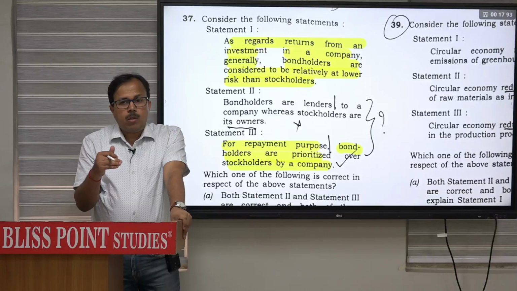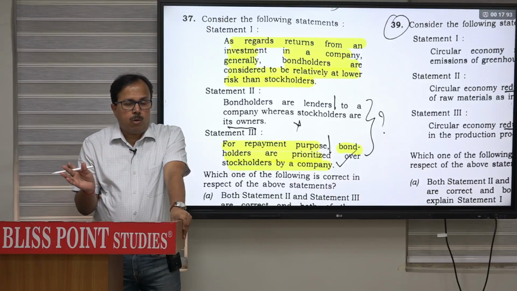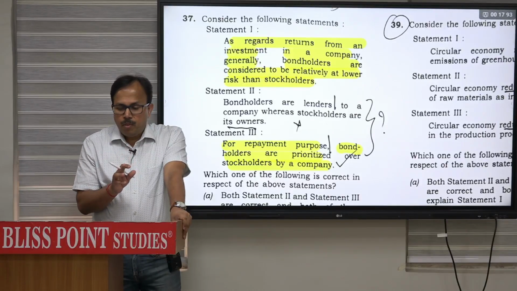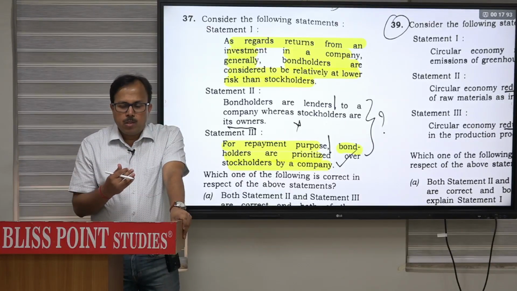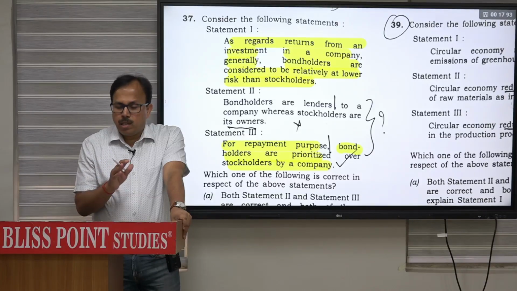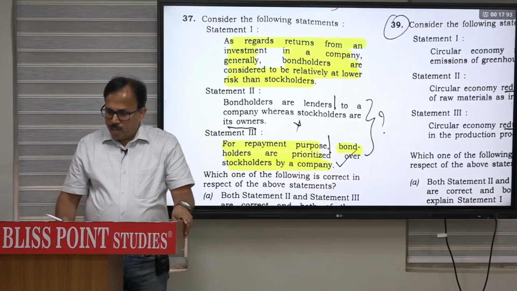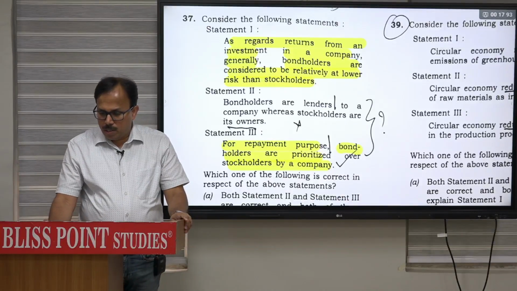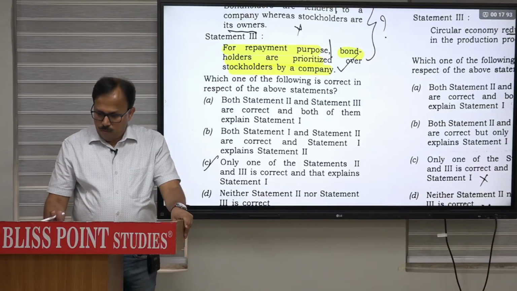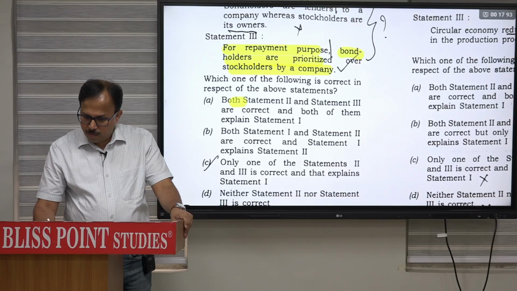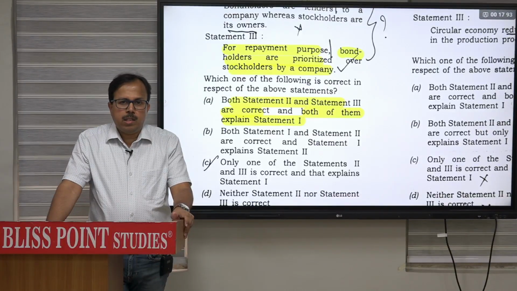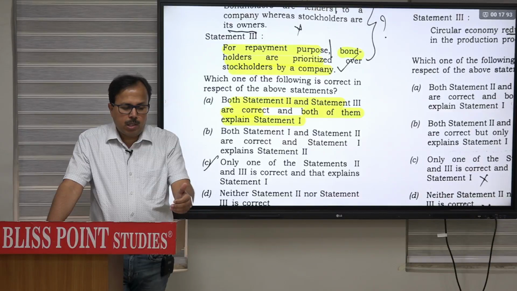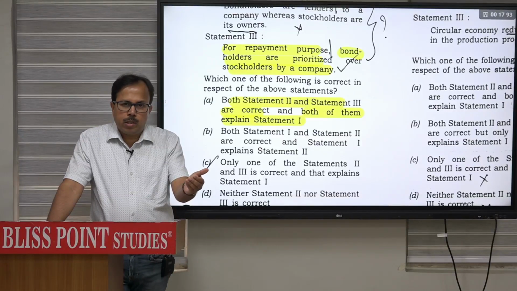the value of that bond can go up or it can go down, so there could be risk there also, but that 5 rupees return is sure. In stock, that 5 rupees return is also not there. It can go up, it can go down. So as compared to the stockholders, bondholders at a relatively lower risk. So first statement is correct, and second and third basically explain that. Both second and third are correct, and both of them explain the statement one. Both are reasons. One, they are lenders, and second, they will be prioritized, whenever revenue is shared, bondholders get the return first.